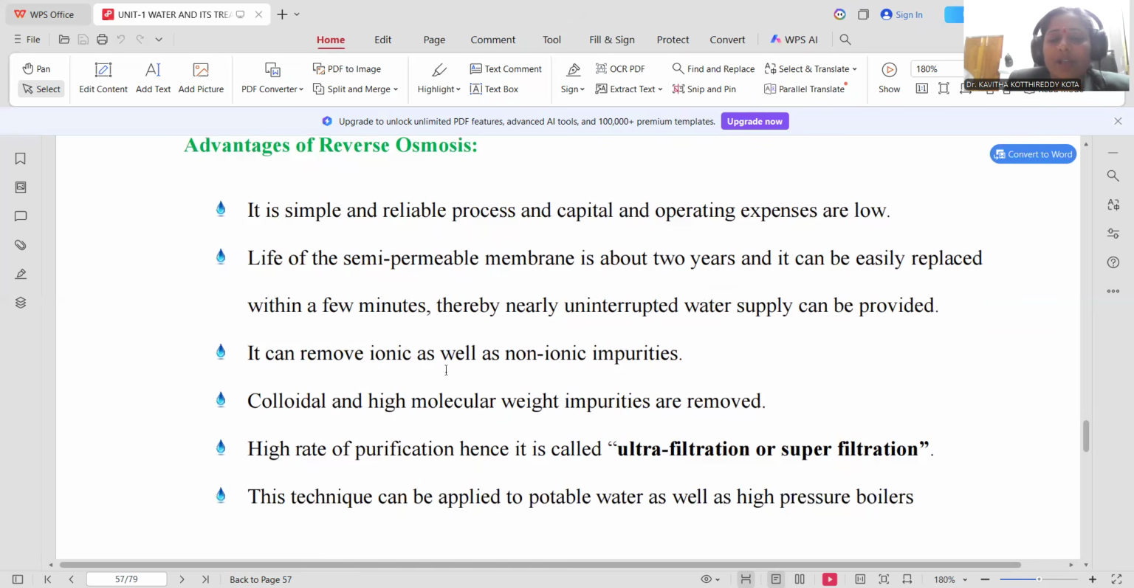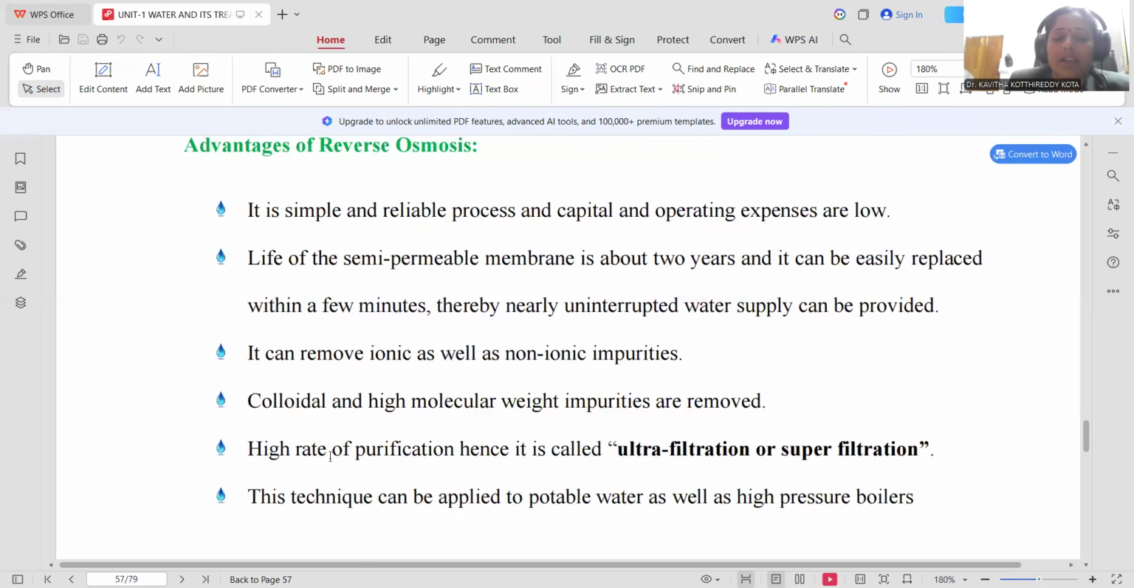It can remove the ionic as well as non-ionic impurities. This is the most important point we need to observe. Reverse osmosis not only removes the ionizable impurities, but also the non-ionizable impurities, so that it is a wise and broad technology for water purification. Colloidal and high molecular weight impurities get easily removed by this reverse osmosis technology. Colloidal particles you can sufficiently remove, and high molecular weight impurities are also removed by the semi-permeable membrane in the reverse osmosis process.